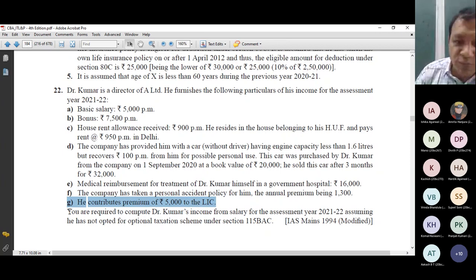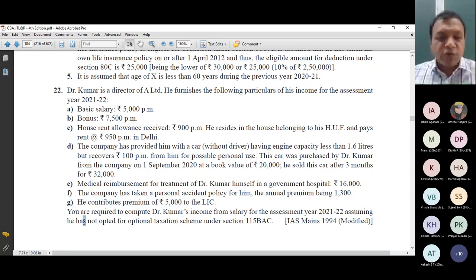That's it. You are required to compute Dr. Kumar's income from salary for the assessment year 2021-22, assuming he has not opted for the optional taxation scheme under section 115BAC. So now the question is clear that you have not opted. If you have not opted, then there is no need to think anything. Only in case you have opted for the optional taxation scheme do you need to carefully check which benefits are not allowed and which are allowed. In case you have not opted, it is very easy. No need to think, you simply remember the provision and apply it. And make sure I'm not computing total income, I'm computing only salary income. So let us start discussing this numerical.